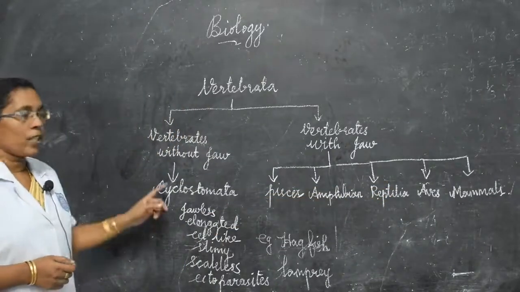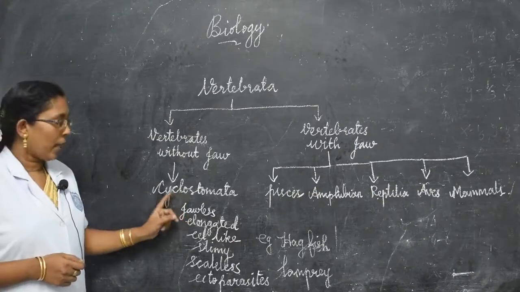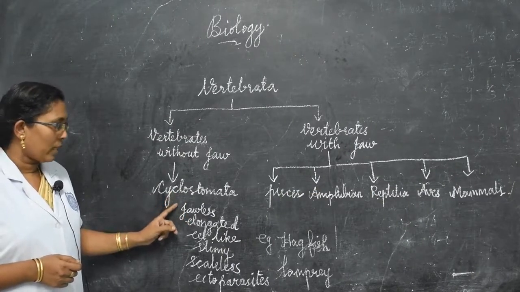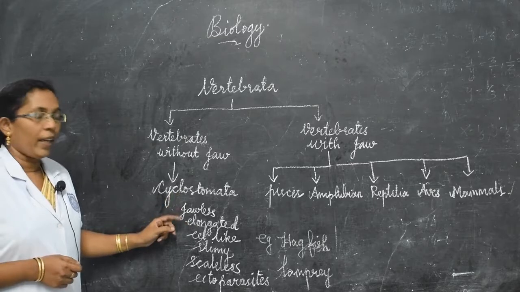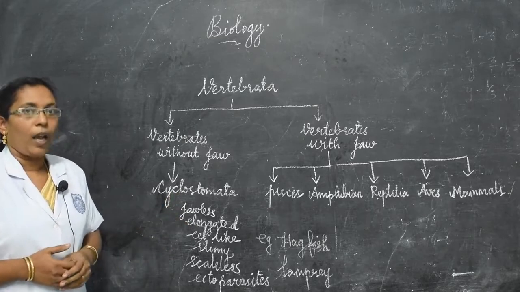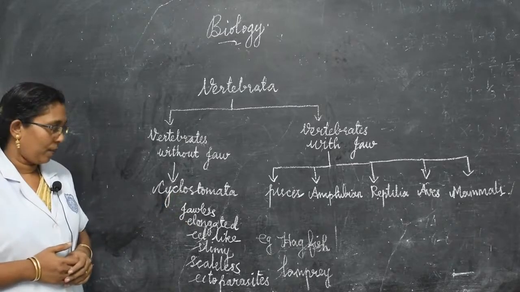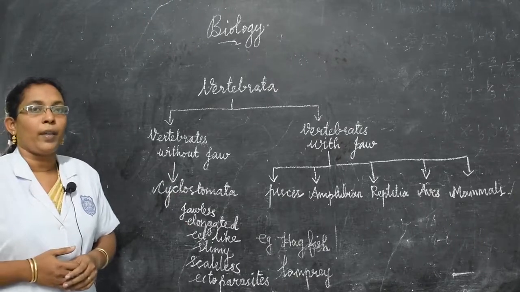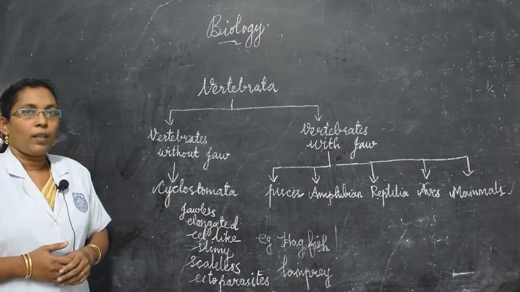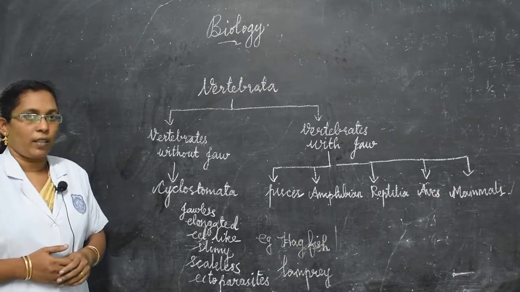First one is class Cyclostomata. The Cyclostomata are jawless vertebrates. They have an elongated, eel-like structure. The body is slimy, that means viscous, sticky in nature.